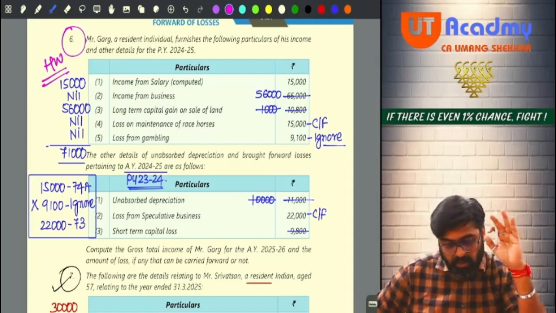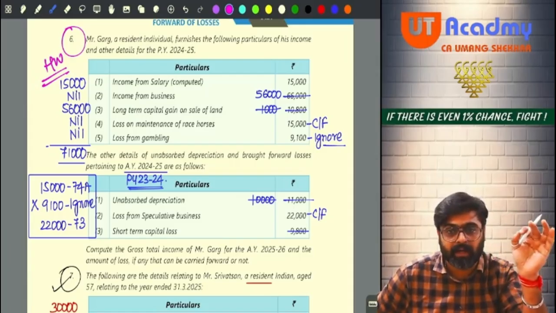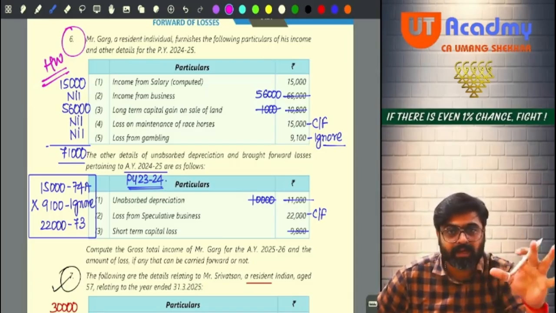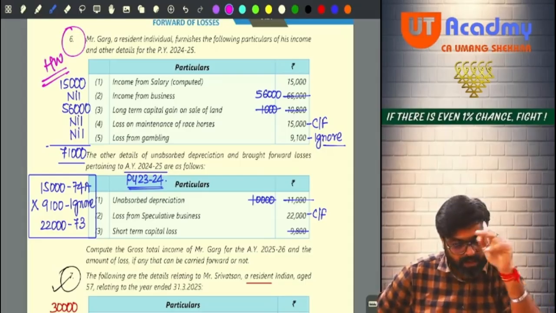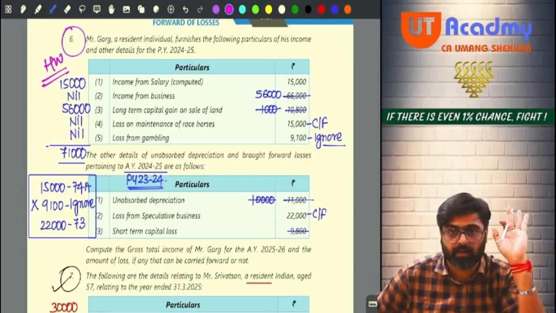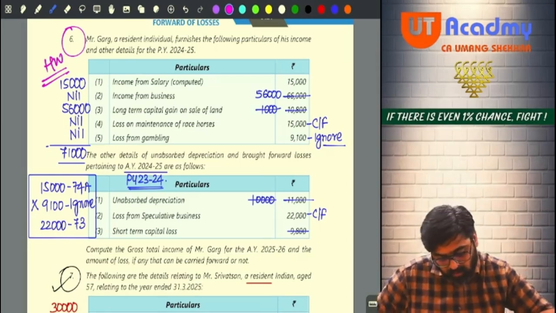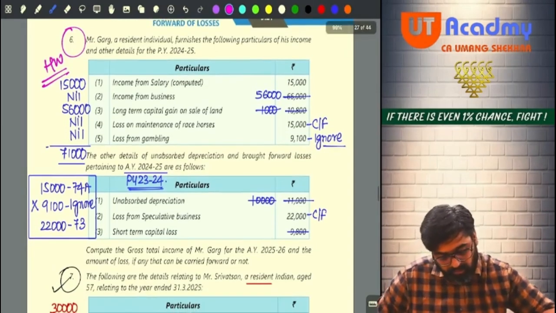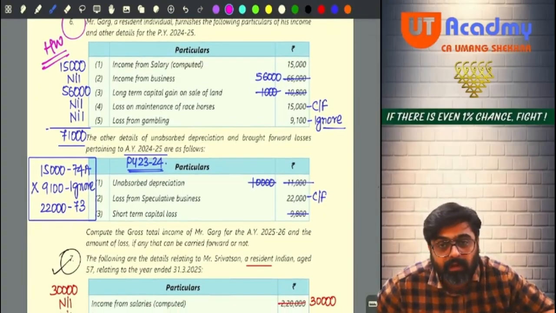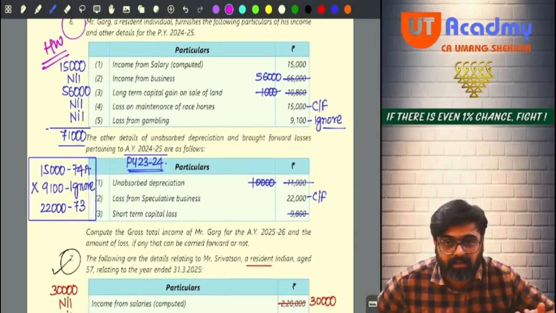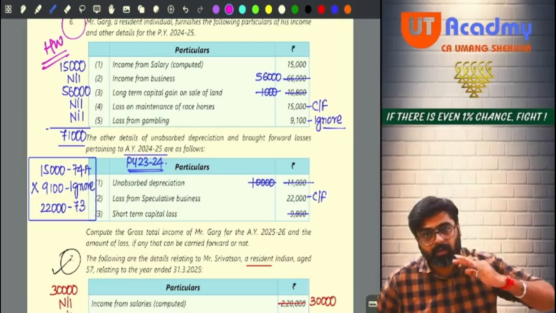Directly carry forward. Loss from gambling. What will you do? Ignore. No set off, no carry forward allowed. So 15,000 will be carried forward and 9,100 will be ignored. Okay. Now they are saying the other details of unabsorbed depreciation and brought forward losses pertaining to the assessment year 24-25 are as follows. Assessment year 24-25 means last year only, previous year 23-24. These are the losses for the last year only. Now they are brought forward in this year.